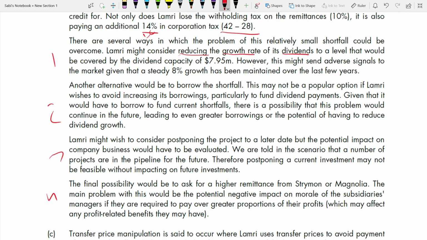So you need to think like this. It may affect any profit related benefits they may have, right? If they're having their remuneration linked to the profit of the company, this can affect.